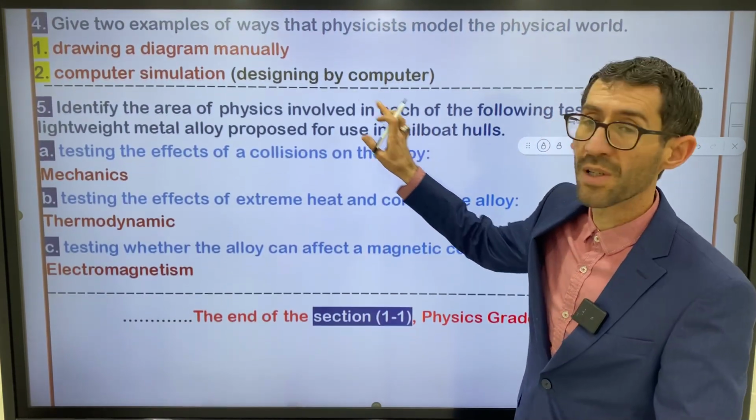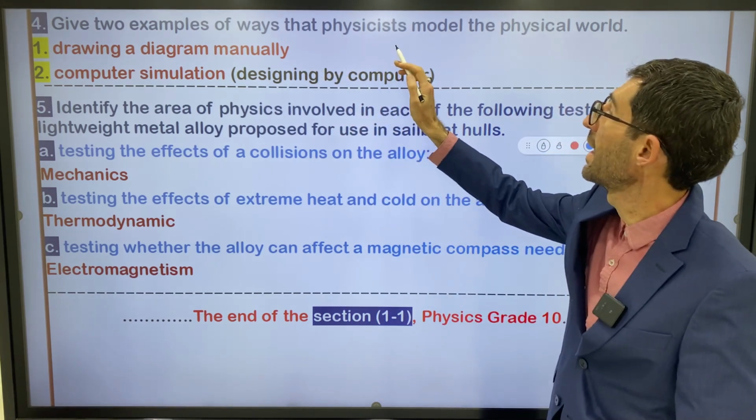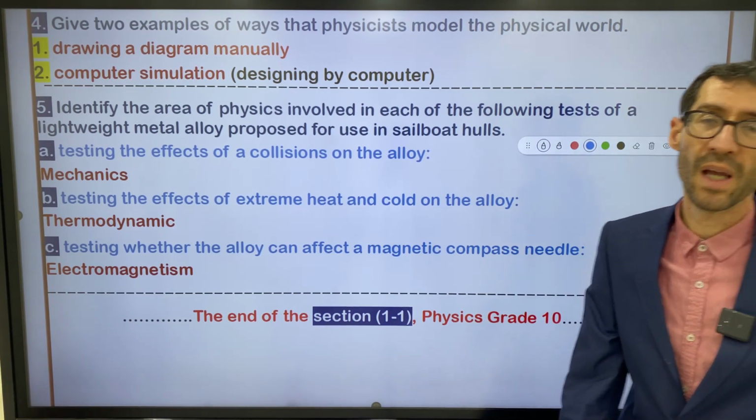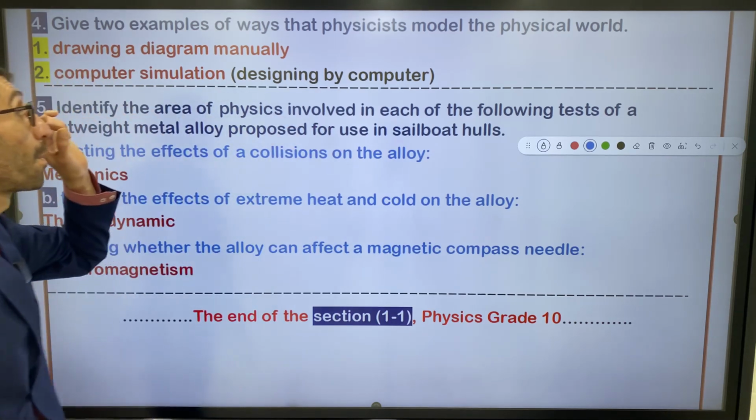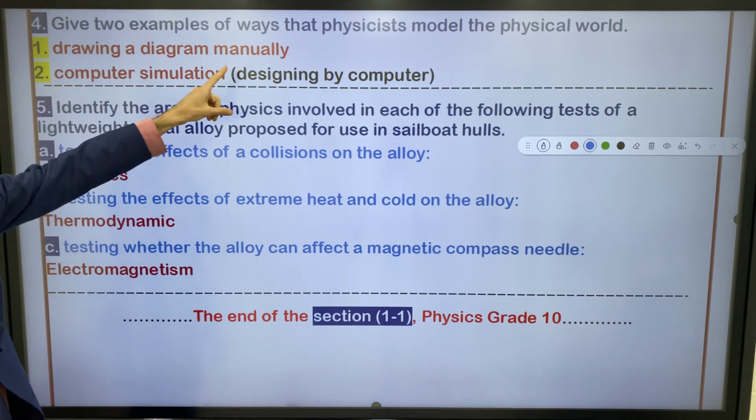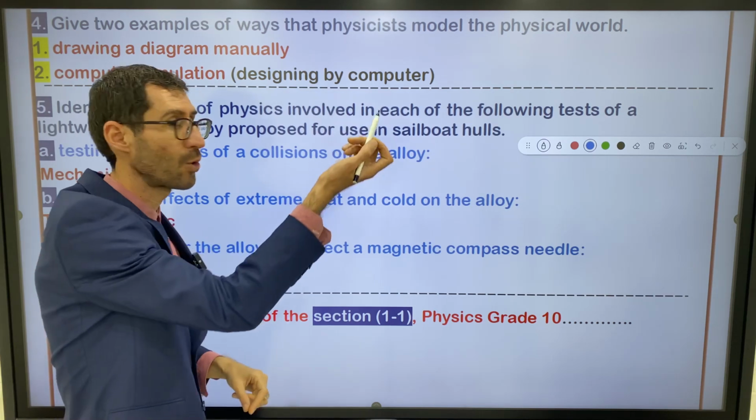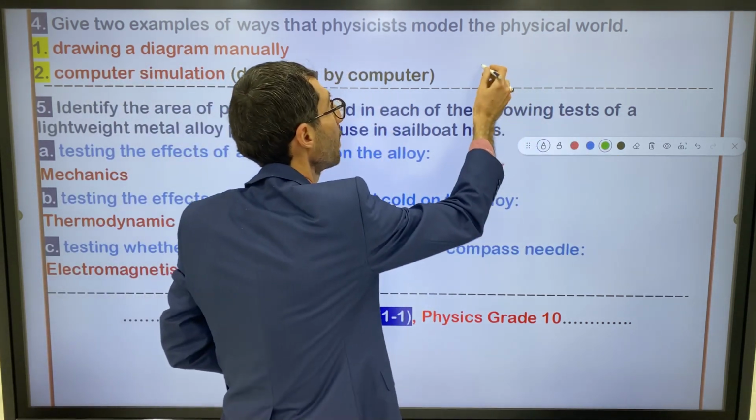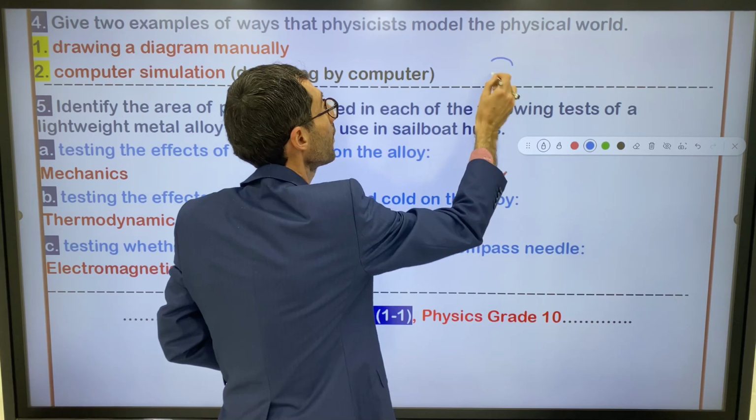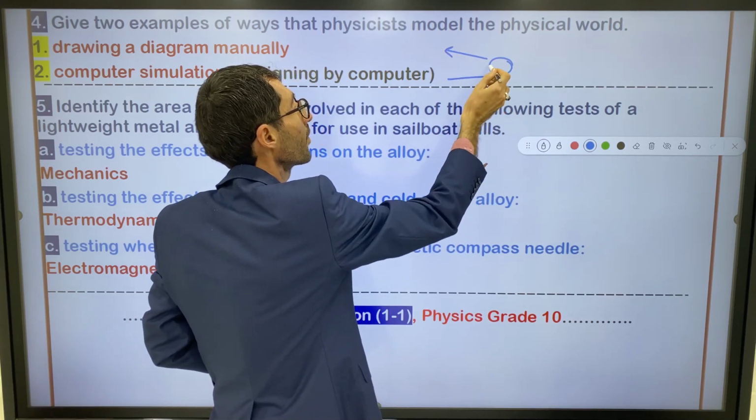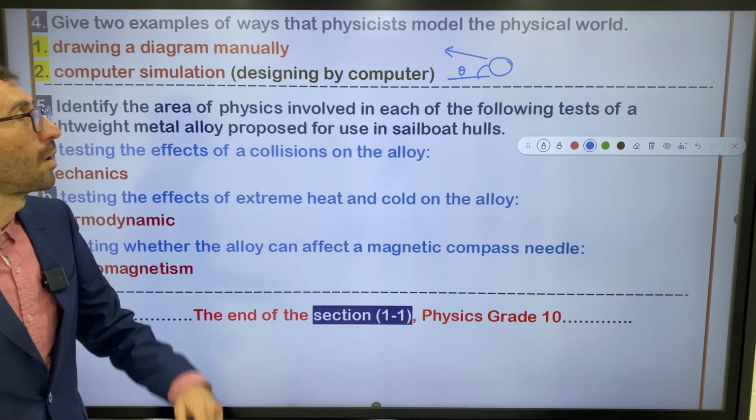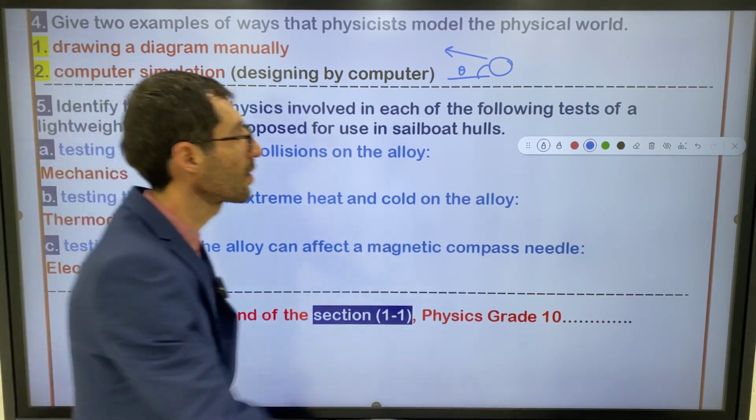About another question, number 4. Give 2 examples of ways that physicists model the physical world. Yeah, we have 2 ways here for modeling the physical world, or natural phenomena. Drawing a diagram manually by hand, for example. You draw the ball. Look here. You draw the ball, and you study the angle of launching of the ball, and so on.